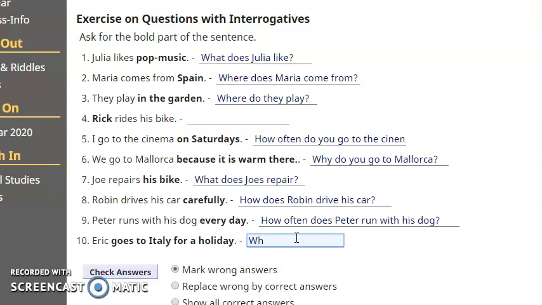So, tell me your ideas. Maybe what? Yes. What? Auxiliary for Eric. Remember, Eric is a third person singular. Does. Infinitive. Lucy, what are you saying? Not infinitive, but subject. Eric. What does Eric?